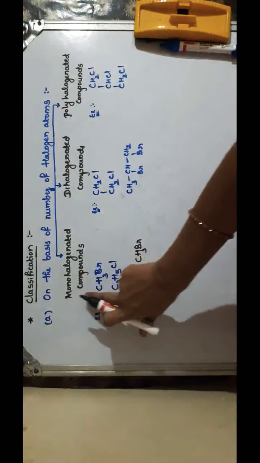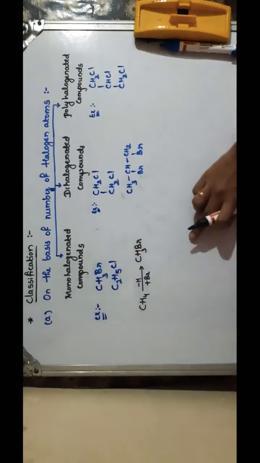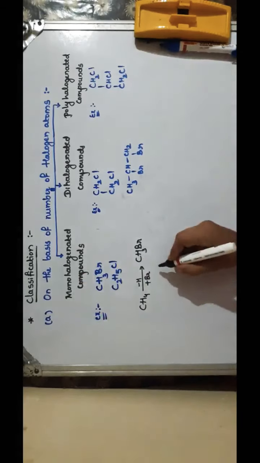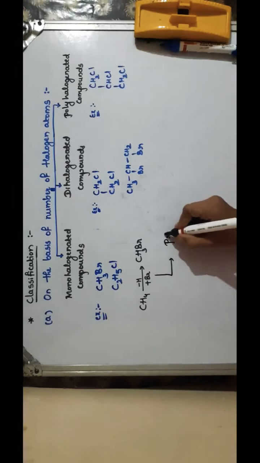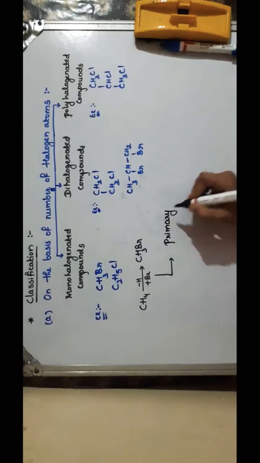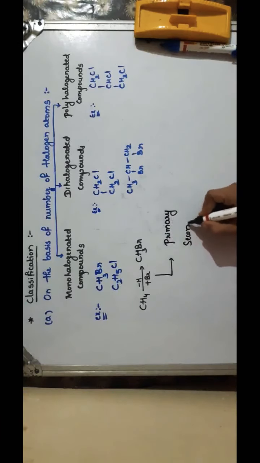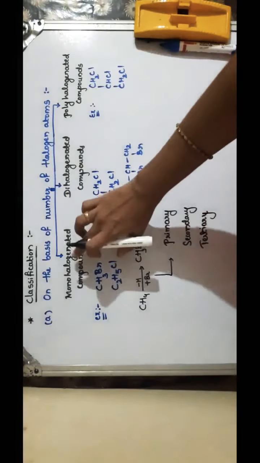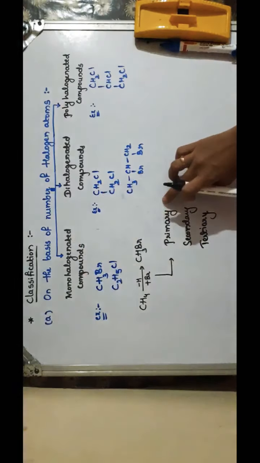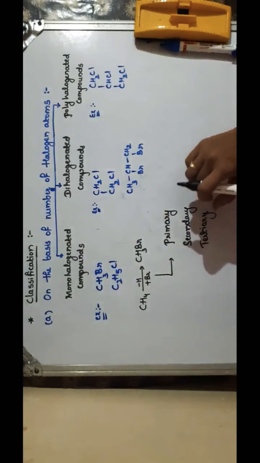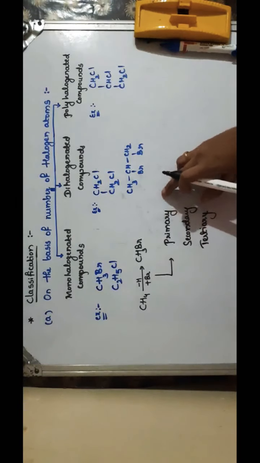Further, when we have only one halogen atom, that is monohalogenated compounds, these compounds are classified as primary haloalkanes, secondary haloalkanes and tertiary haloalkanes. The monohaloalkanes are further classified as primary, secondary and tertiary depending upon the nature of carbon to